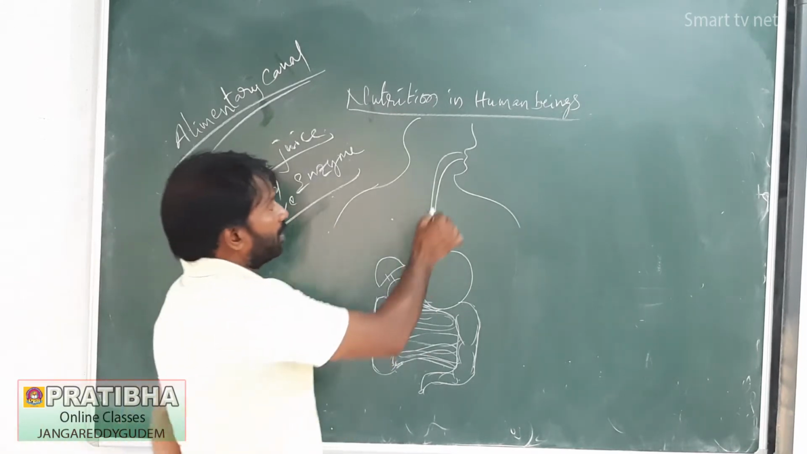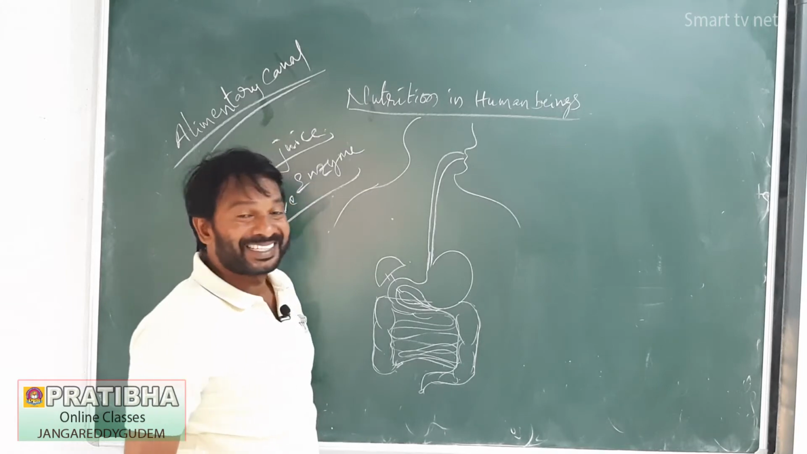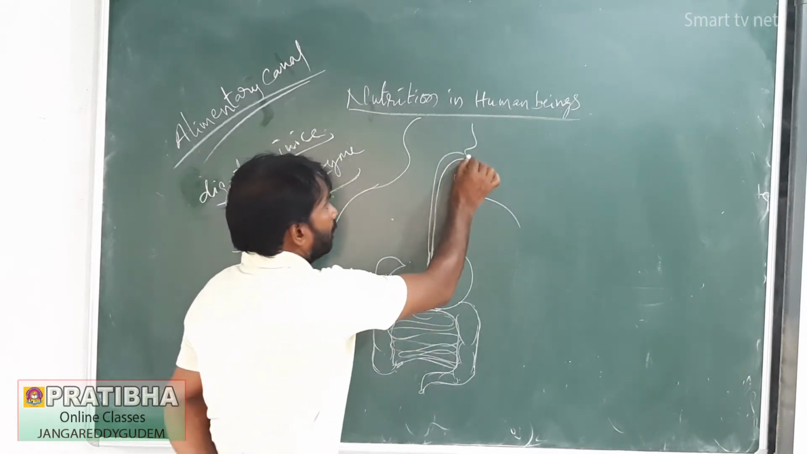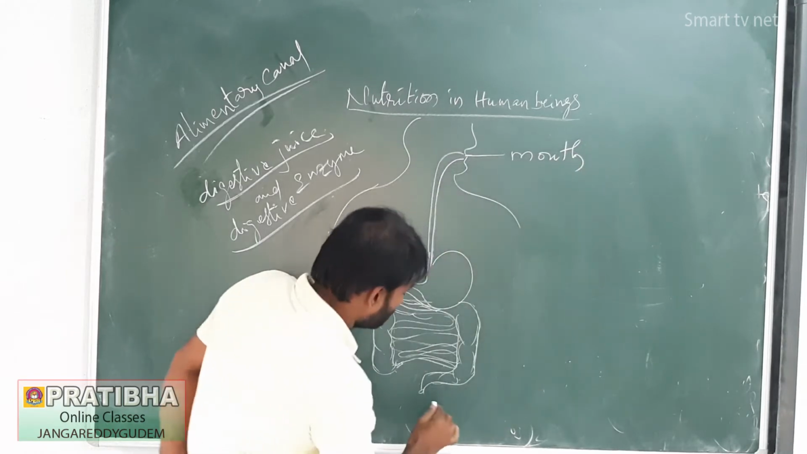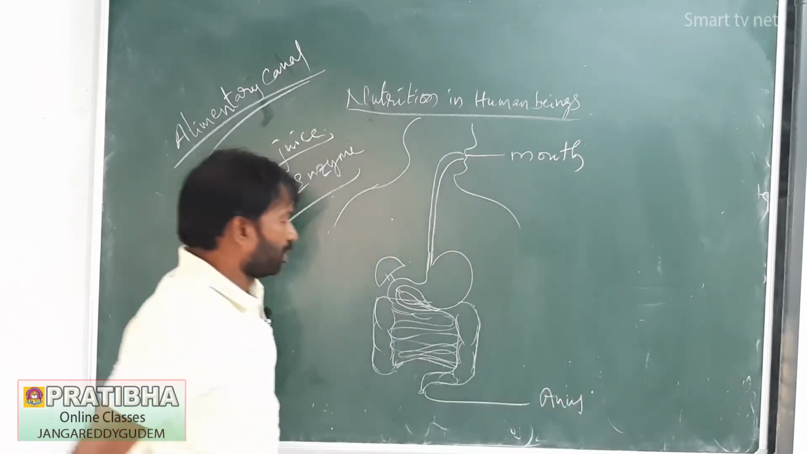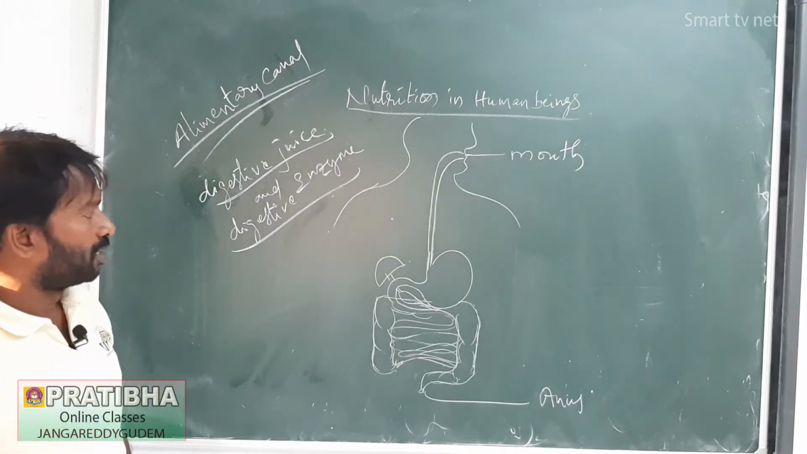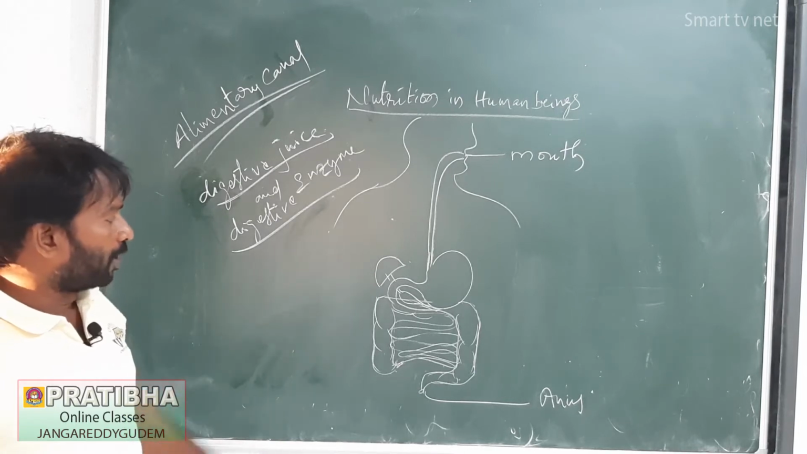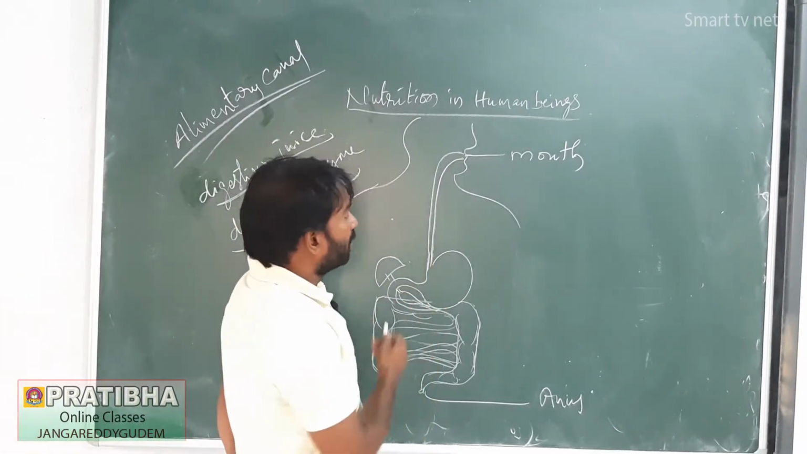This is the alimentary canal. It is a long tube-like structure extended from the mouth to the anus. It is a complex structure and involves various parts, and they perform different functions. Let us see what the parts of the alimentary canal are.